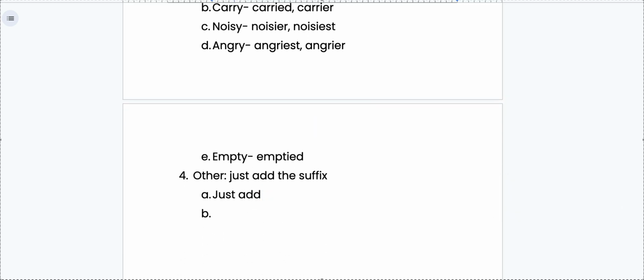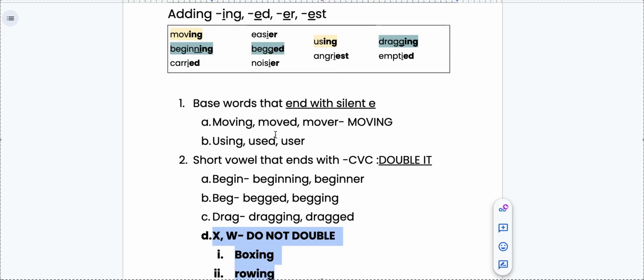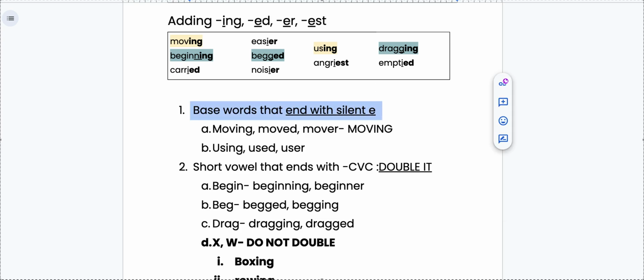So our examples were rowing and boxing. Because it ends with an X, because the base word ends with a W, we do not double it. You do not double it. Yes, it meets that short vowel CVC ending, but because it's an X or a W, you do not double it, okay? So we talked about our base words that end with silent E, okay? That would be moving and using.